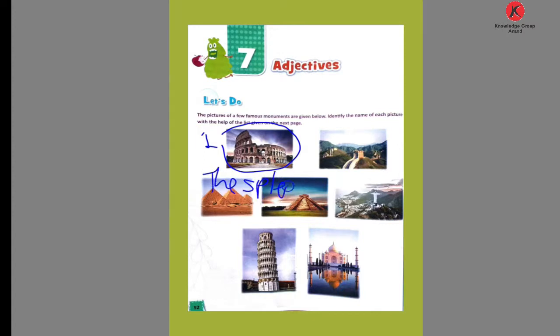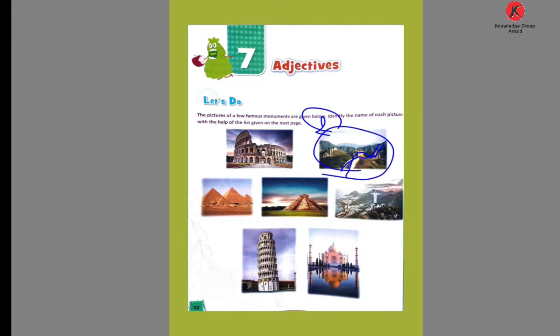The splendid Roman Colosseum is the name of the picture. Now the second. What is this? See the picture here.